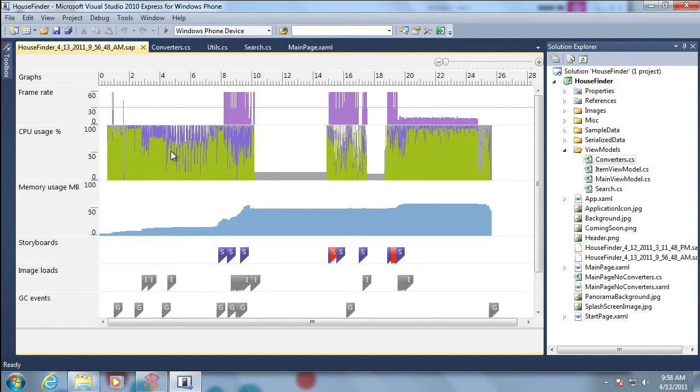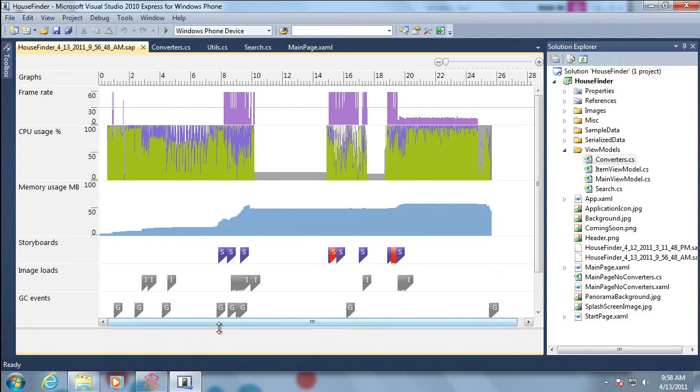We're also capturing CPU utilization. The green indicates the work you're doing on the UI thread. We capture memory usage throughout the application. We can look at animation storyboards, which ones are firing. We can look at whenever you're loading an image from a network. And we can also capture garbage collection events that are happening during the lifetime of the application. So it's a ton of data.